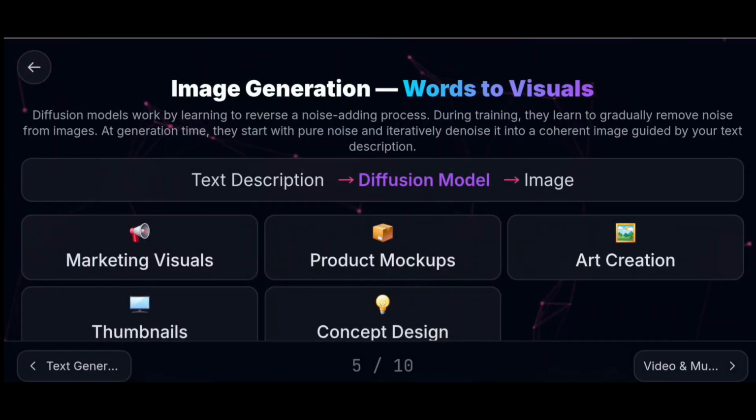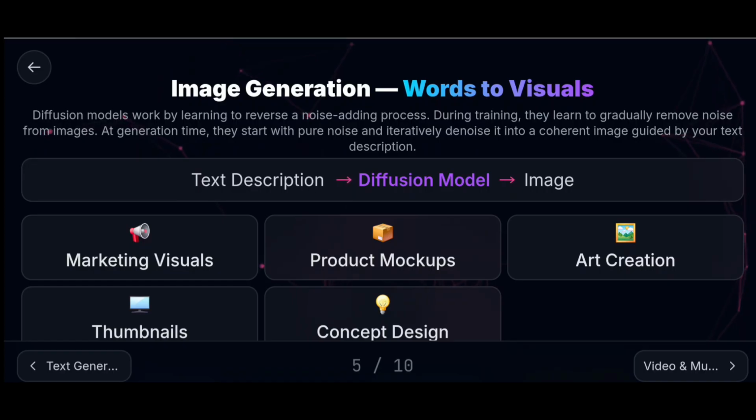The next one is image generation, words to visuals. Diffusion models work by learning to reverse a noise-adding process. During training, they learn to gradually remove noise from images. At generation time, they start with pure noise and iteratively denoise it into a coherent image guided by your text description. So it takes the text as a prompt and builds the image pixel by pixel to give a perfect output.